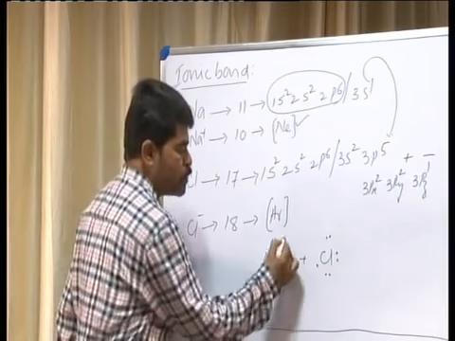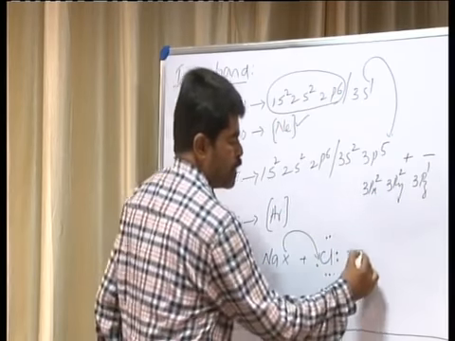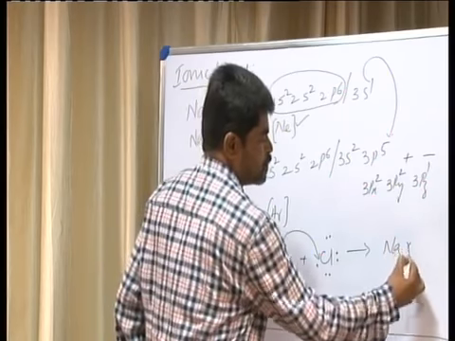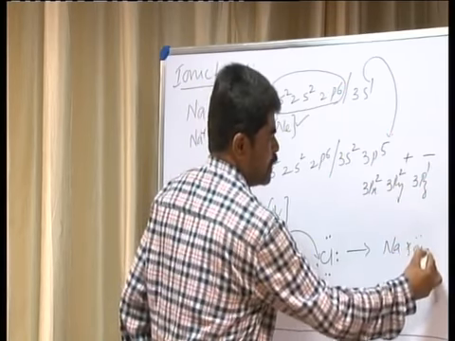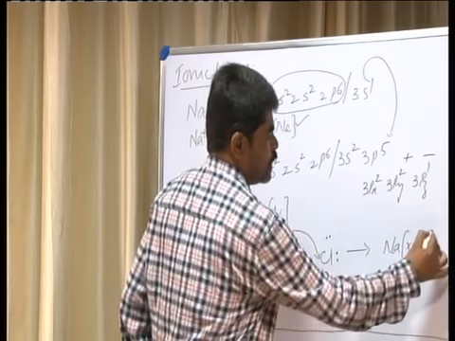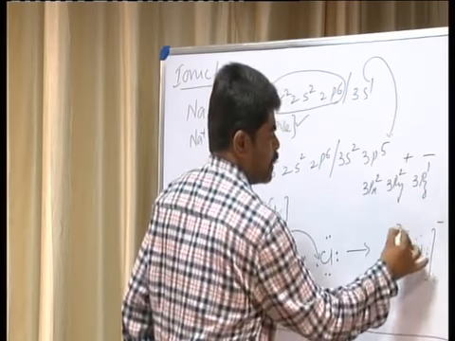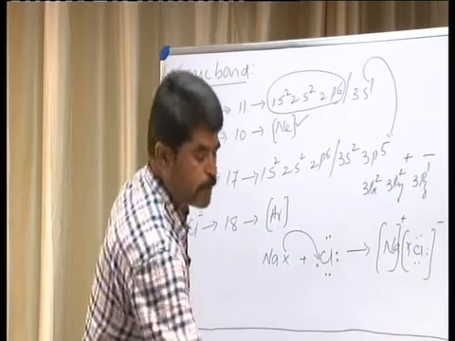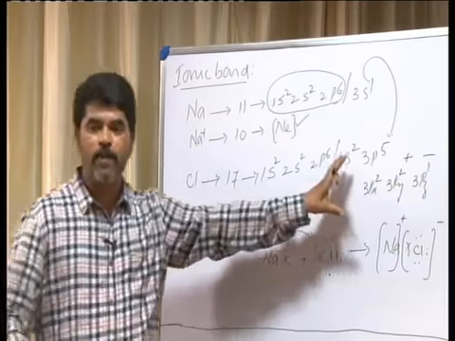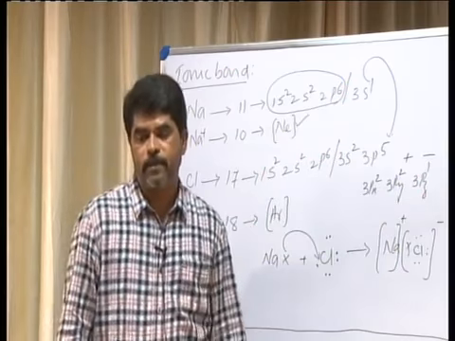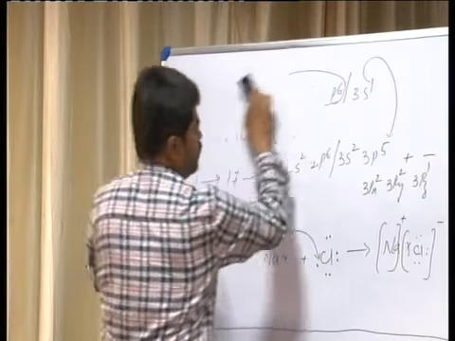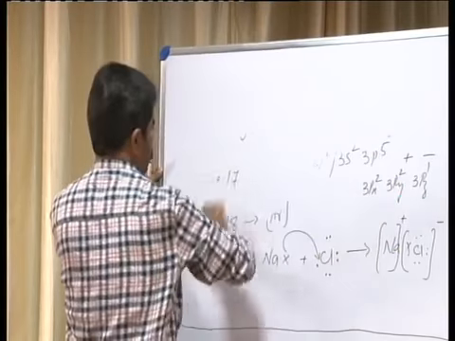Now sodium donates that electron, giving Na and Cl, which may be represented like this. Chlorine is given the negative charge and sodium the positive charge. That is a brief idea about the ionic bond. Now let us consider the next one, known as the covalent bond.